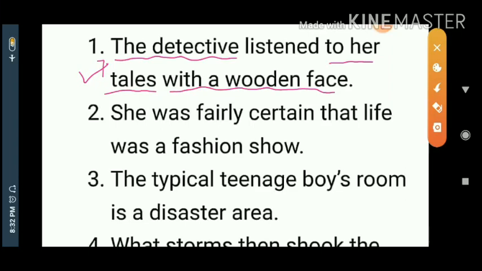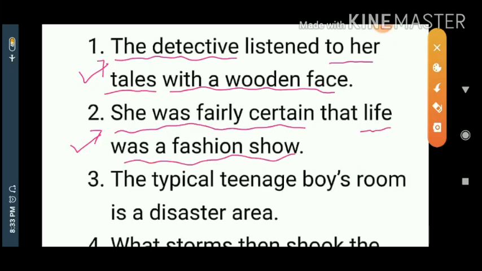Next to that one, she was fairly certain that life was a fashion show. She was fairly certain. You see here, she was certain. It means this is her opinion. What is her opinion? Life was a fashion show.